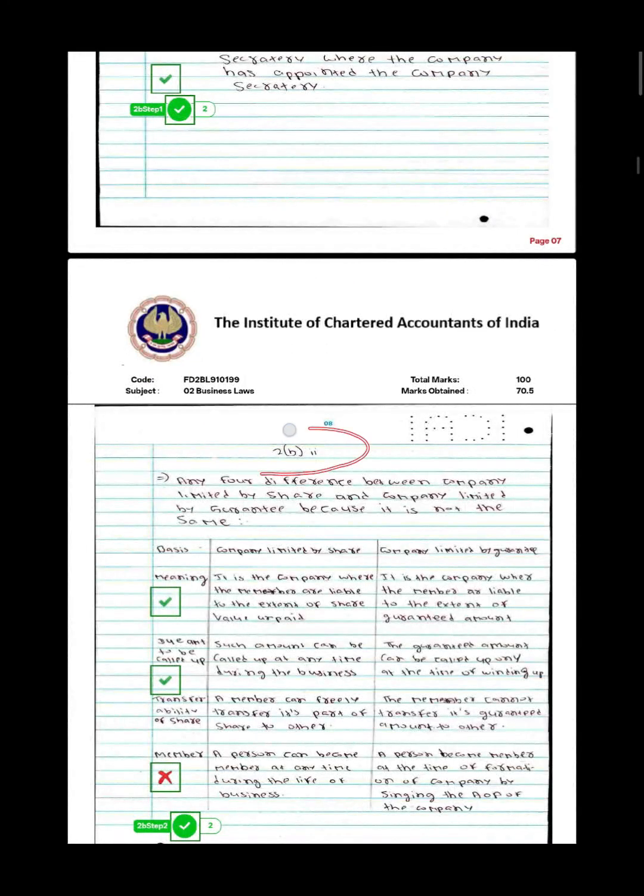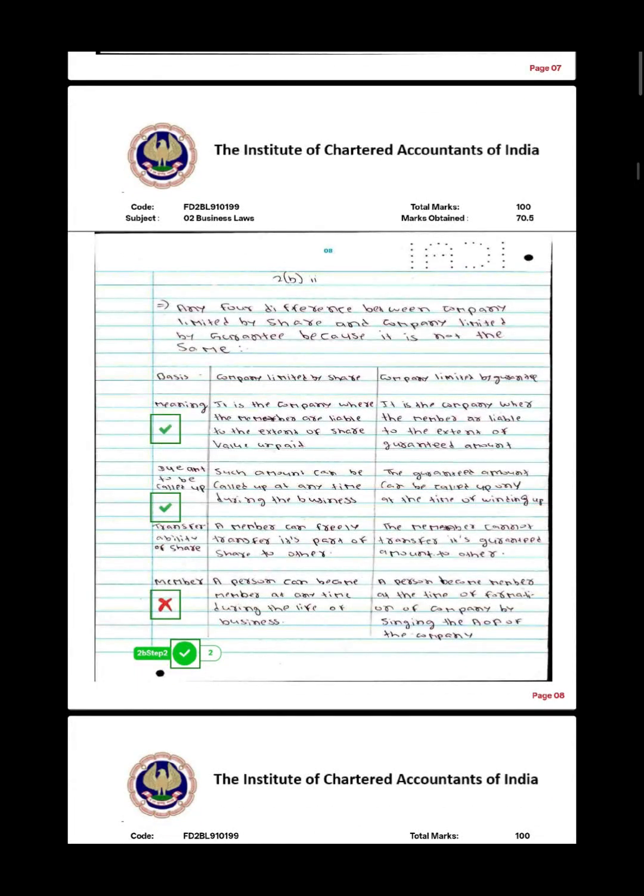Again I took a separate page and wrote question number 2b, with a double dash. The question was about the difference between a company limited by shares and a company limited by guarantee. I have used a scale here, but if you don't have sufficient time, you can use your hand to do such scaling. As you can see, I wrote the basis column here. The pattern for differences, the basis, is important, as there are marks allotted for the basis also. The checker has allotted me the marks, but in the 4th point I made some mistake and the checker has given a cross.